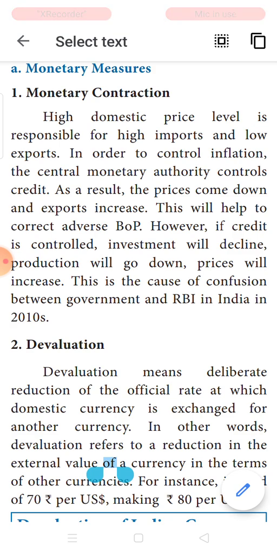What the government will do here is put a check to control the prices. When the prices within our country are reduced, we will not depend on foreign countries' products, because the same product is available with us at a lesser price itself. So price control is one of the important measures taken by the RBI and the government to control the disequilibrium. This is one of the very important monetary corrective measures.